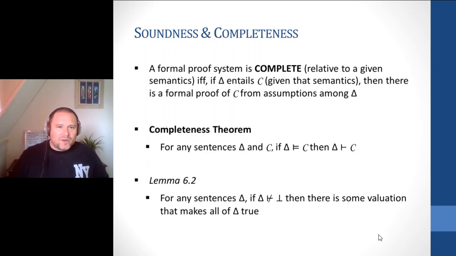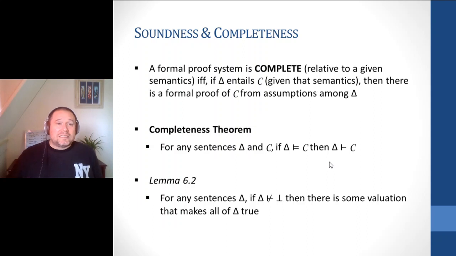But we want to go the other way. The other way is to show completeness. We can say that a formal proof system is complete relative to a given semantics if and only if, if delta entails C, then there's a formal proof of C from the assumptions among our collection of sentences. In other words, for any sentences, if tautological entailment holds, provability does too.